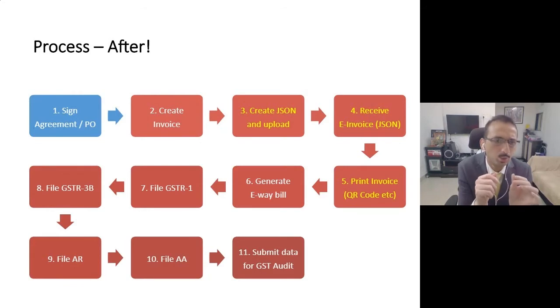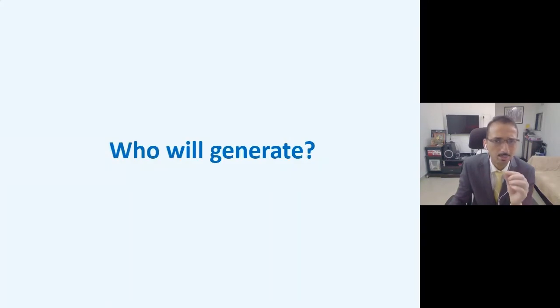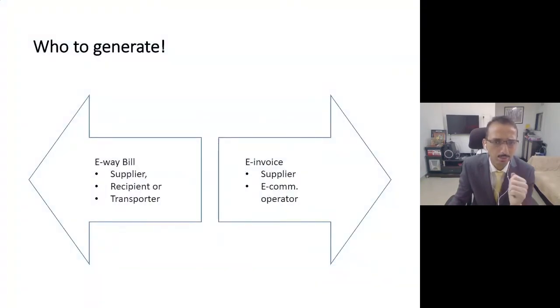What you are expected to do is print that QR code on your tax invoice, and then issue that tax invoice to the customer. Please note that the QR code already contains the IRN number, so you are not expected to separately print the IRN number. Now if you want, you can certainly do so, because it's an additional field if you need the IRN number to be printed. But at the end of the day, please note that it's a choice available to you.